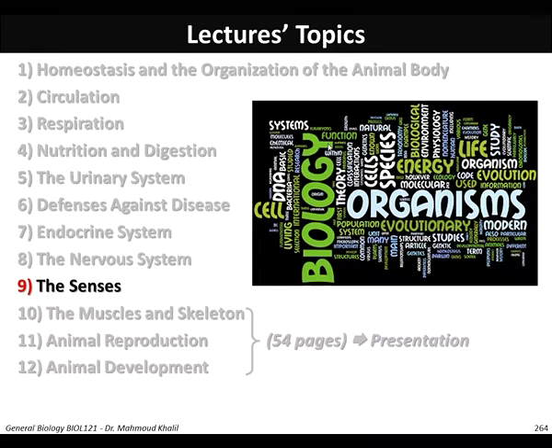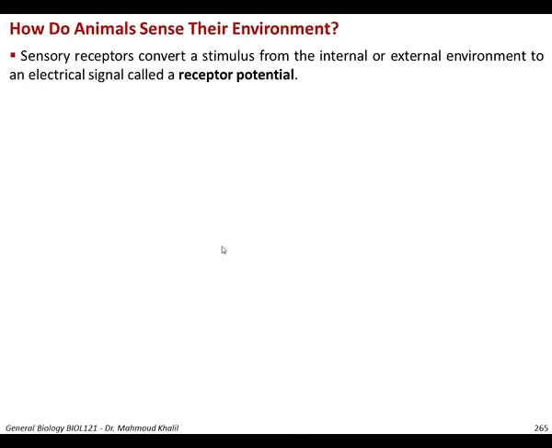The next topic we'll talk about is the senses and how we sense different stimuli from the external environment. So how do animals sense their environment? Sensory receptors convert the stimulus from the internal or external environment into an electrical signal, which is called the receptor potential.